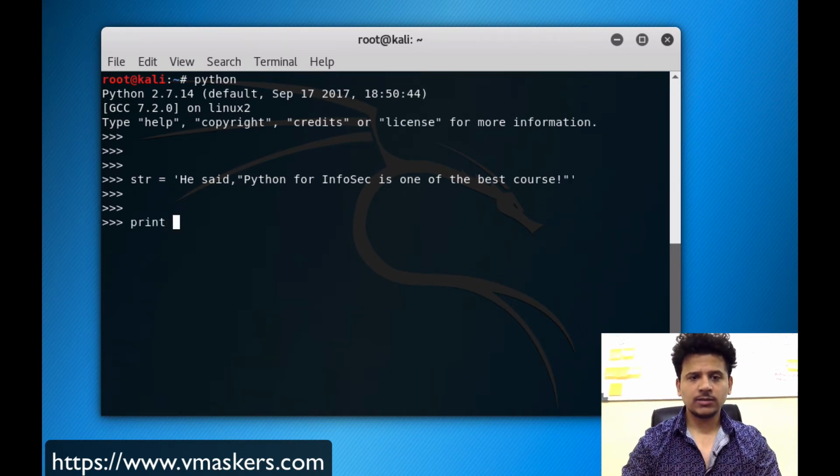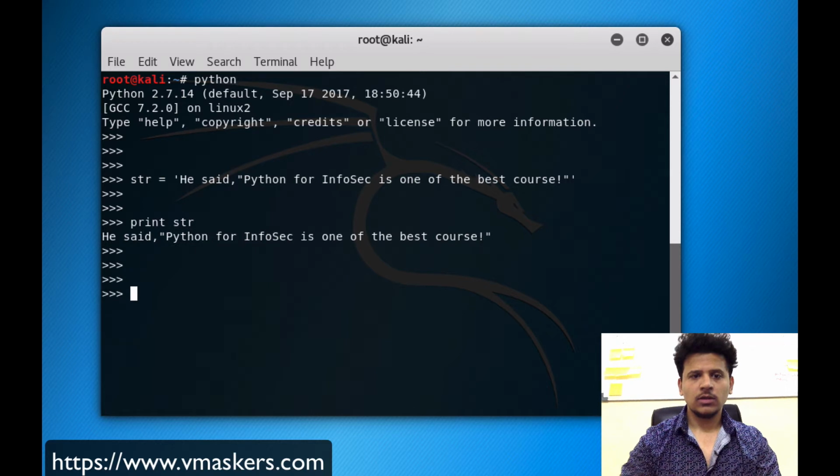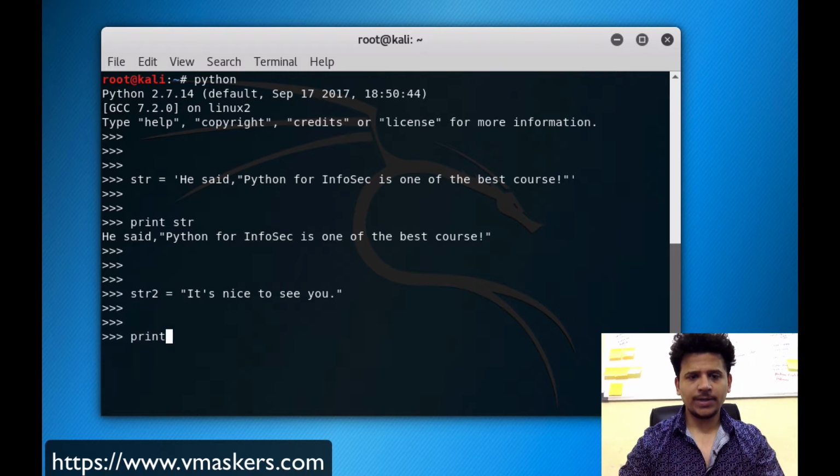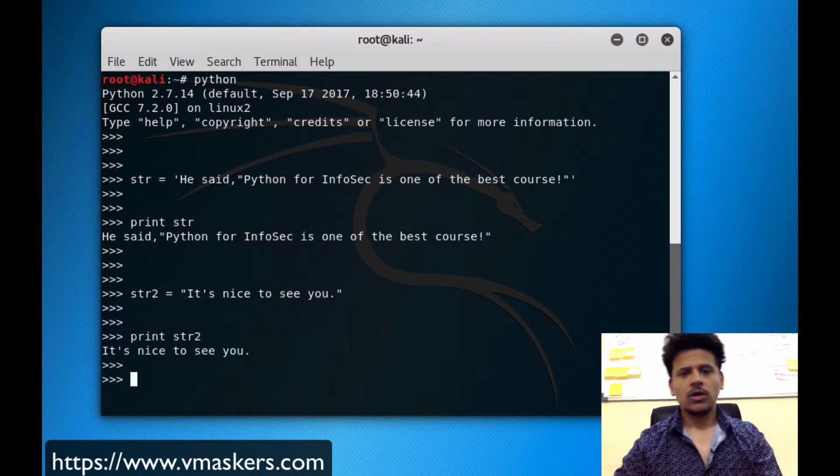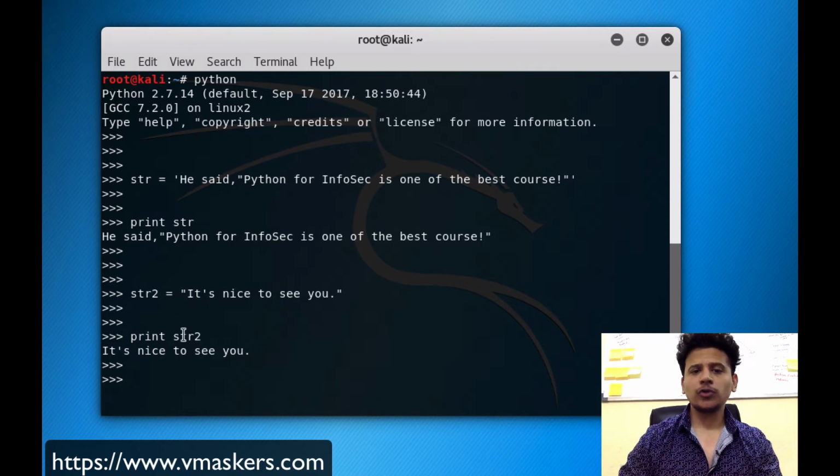Let's print this. To use quotes, we use double quotes inside a single quote. Now let's see another example of an apostrophe s. It's nice to see you. Let's print this string. In this example we are using the apostrophe s. To use the apostrophe s, we are using single quote inside a double quotes.